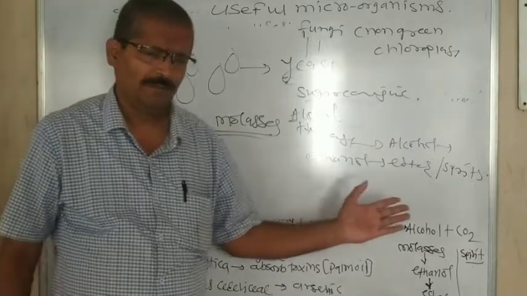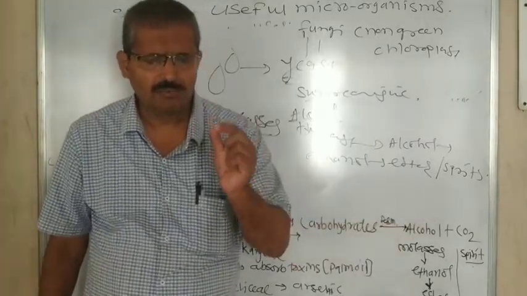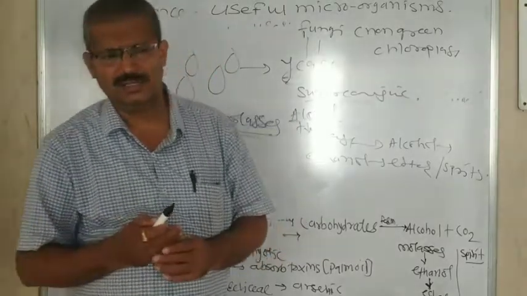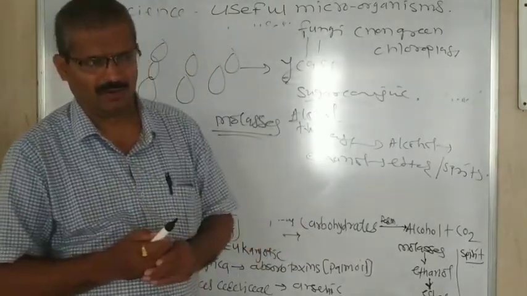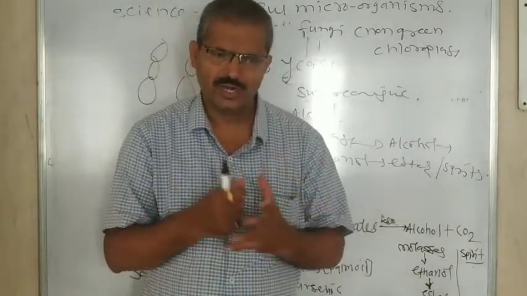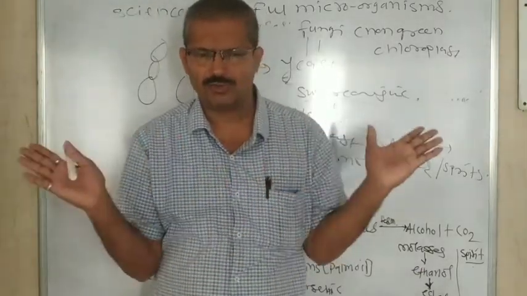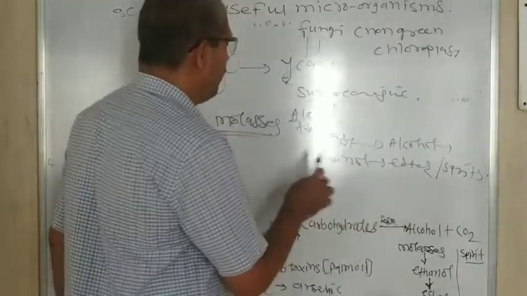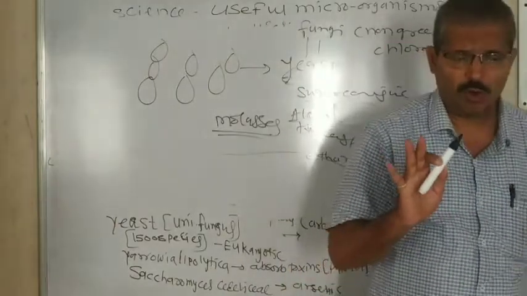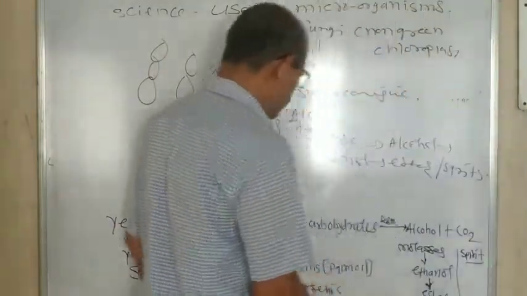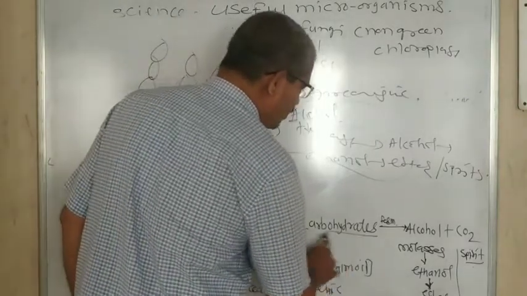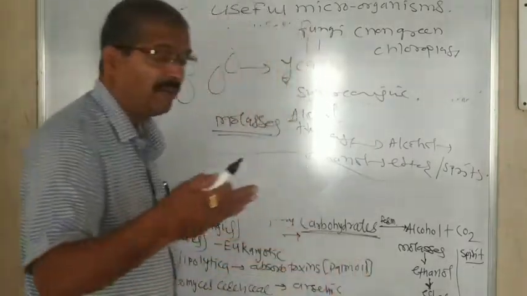Alcohol and ethanol are smokeless fuels. A number of vehicles are now running on ethanol. If you use ethanol or even spirit as a fuel, it does not produce smoke. Means it is the best kind of fuel, a non-polluting fuel.